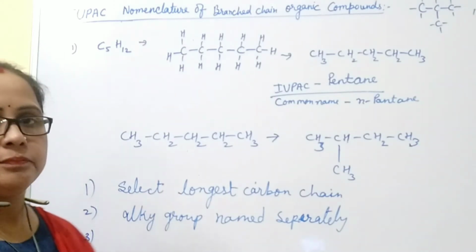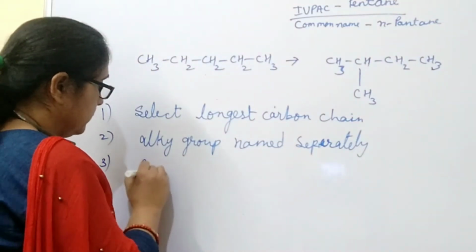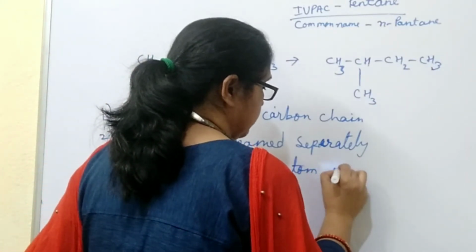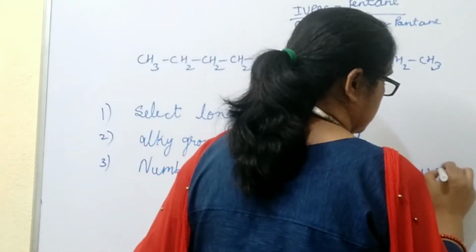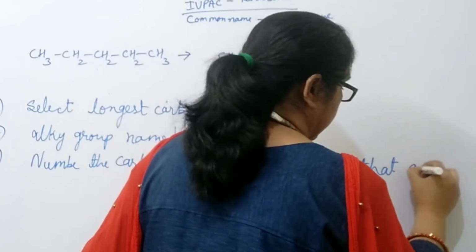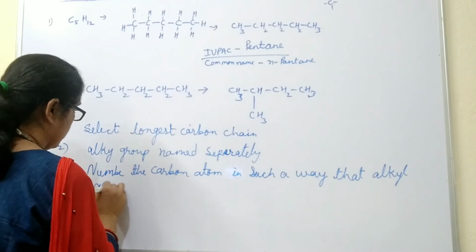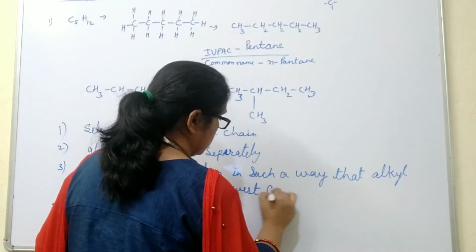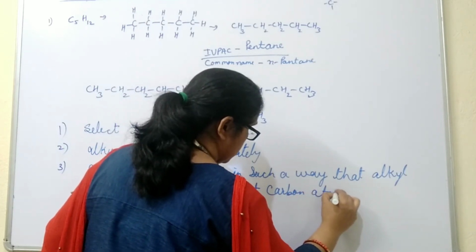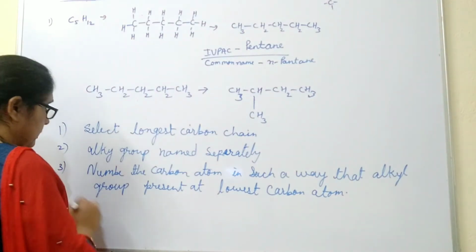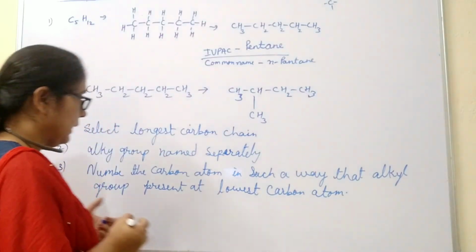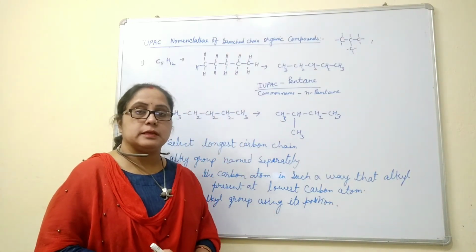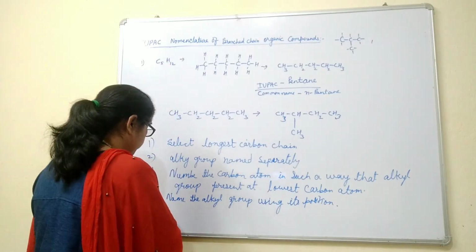And the third step in the IUPAC naming is to number the carbon atoms in such a way that the alkyl group is present at the lowest carbon atom number. And the fourth point we should remember in this rule is to name the alkyl group using its position, meaning in which carbon atom the alkyl group is present.